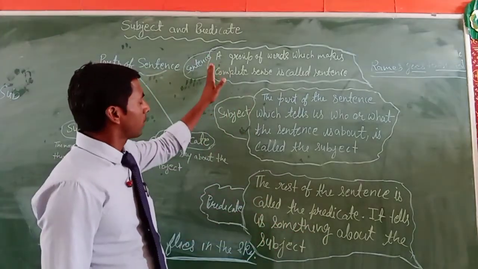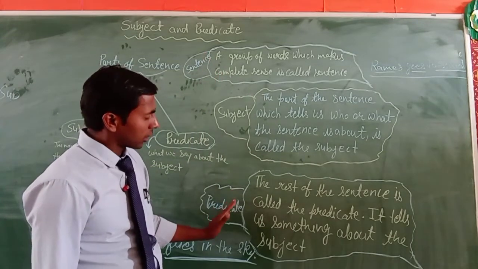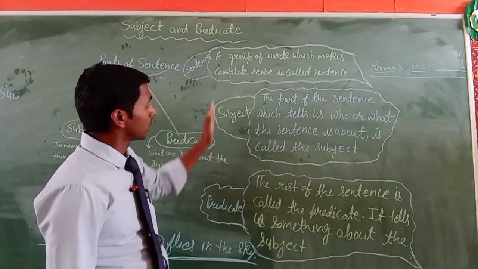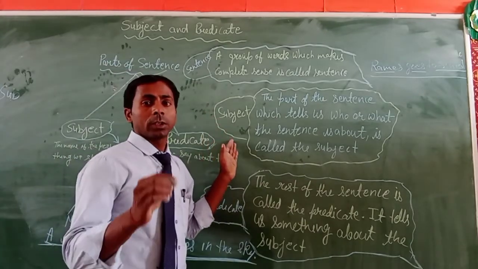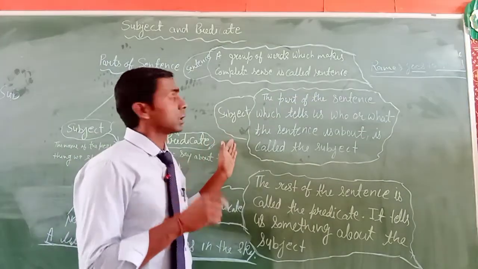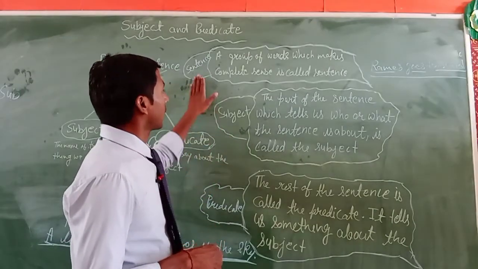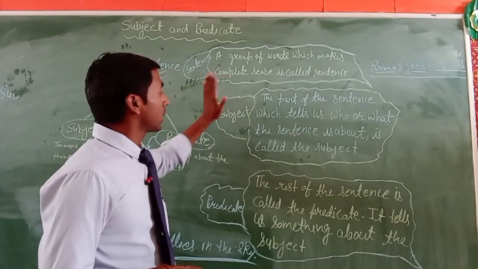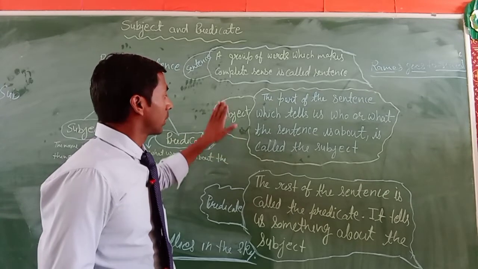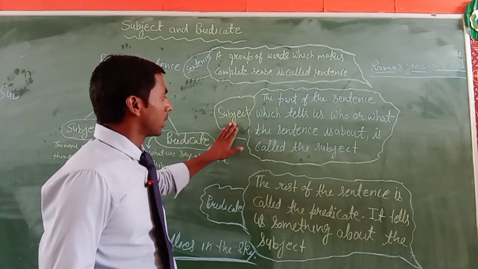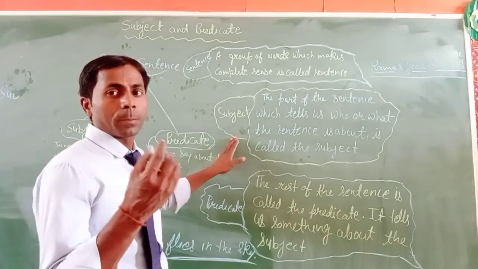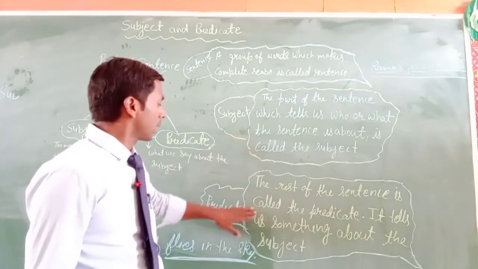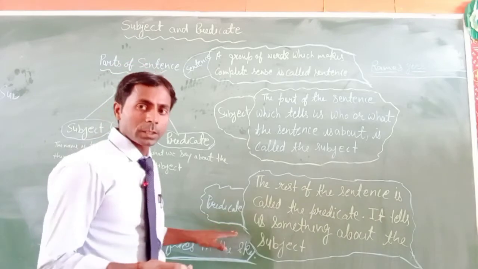So you have to learn all these definitions, and also write down an example of each. Write the definition of the sentence and then write an example, then the definition of the subject and its example, and then write the predicate and its example.